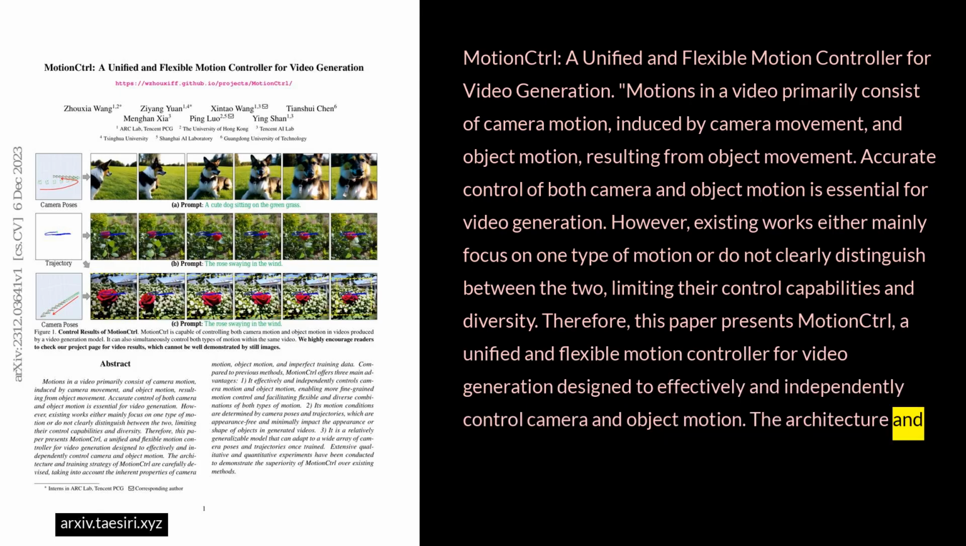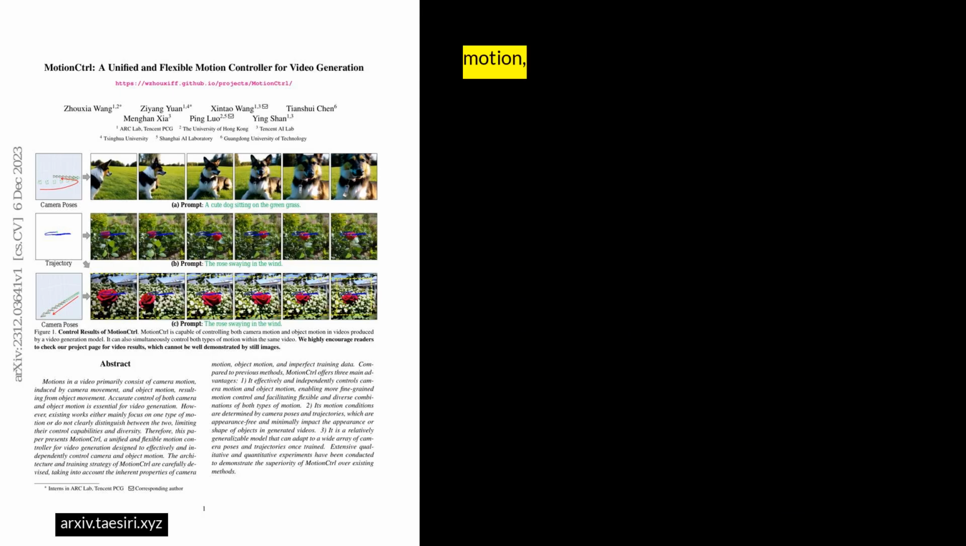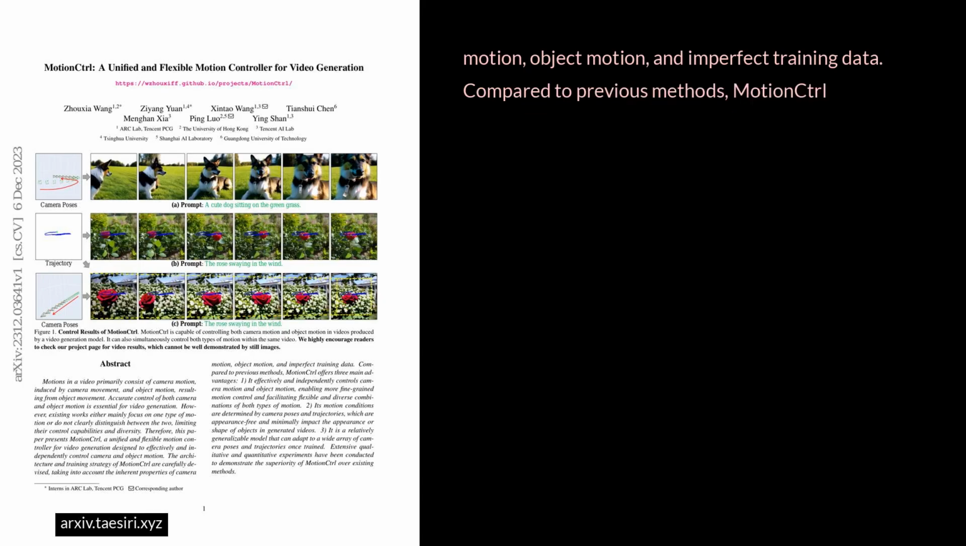The architecture and training strategy of MotionCtrl are carefully devised, taking into account the inherent properties of camera motion, object motion, and imperfect training data. Compared to previous methods, MotionCtrl offers three main advantages.